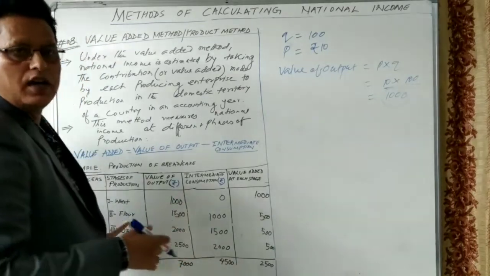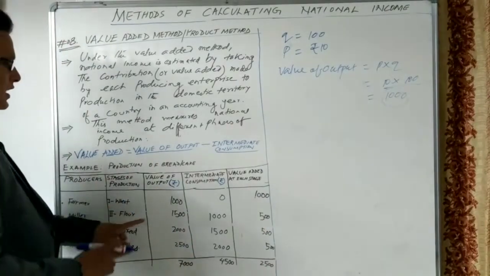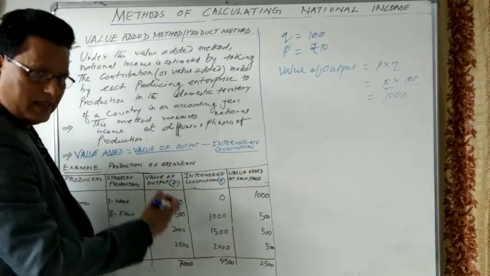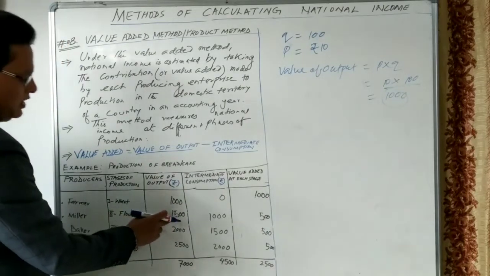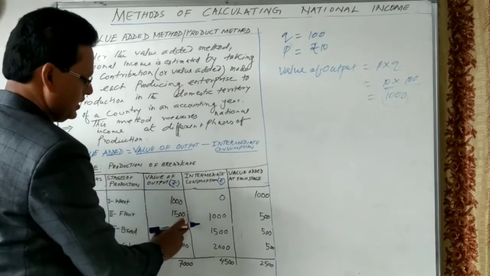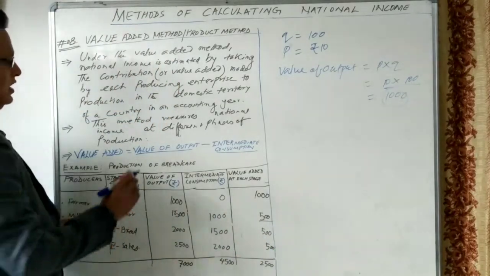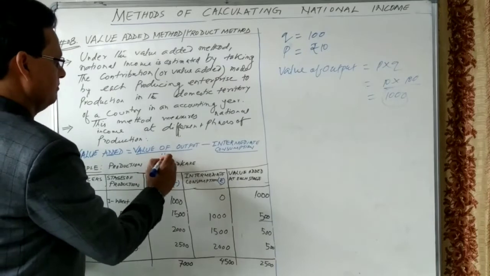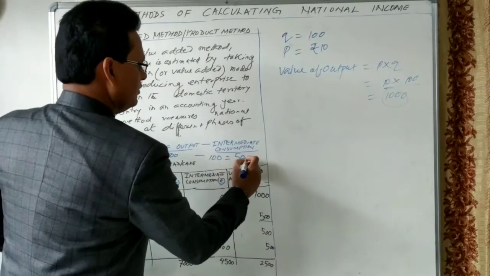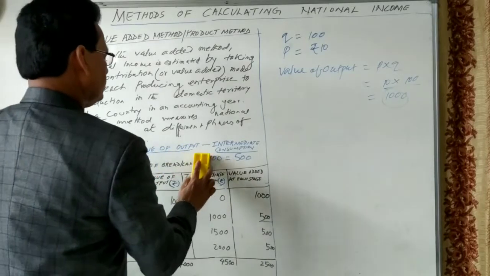He has purchased the wheat by paying 1000 rupees to the farmer, and he will use his machine, his factors, and increase the value, converting the wheat into flour. The value of flour is suppose 1500 rupees in the market. He will sell the flour in the market for 1500 rupees. So let us see how much value is added by the miller. 1500 minus 1000 equals how much? 500 rupees. Here the value of output is 1500, and intermediate consumption is 1000 rupees, so the value added is 500 rupees.